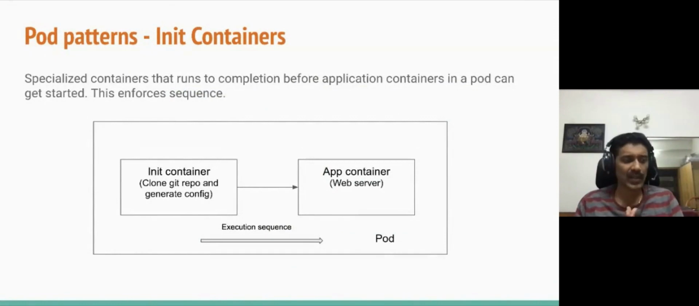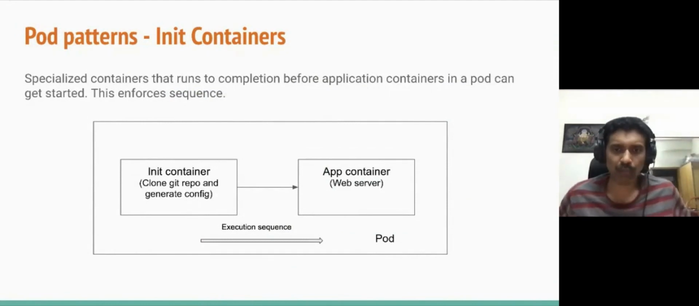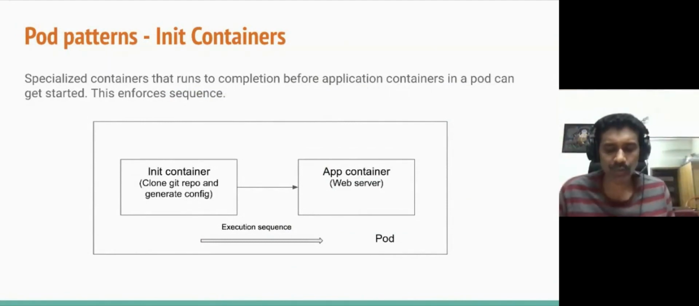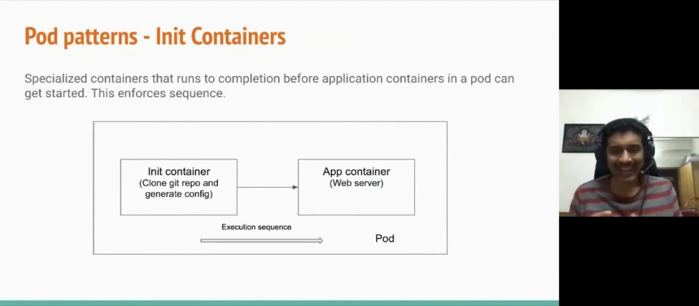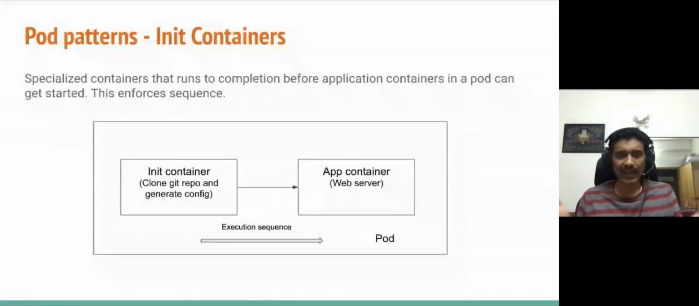Okay, the next set of things I want to talk about is the pod patterns. Kubernetes has this concept of pods, which allows you to put tightly related containers into a particular pod. And what's the advantage of putting tightly related containers together? There are different design patterns of putting containers into a pod. I'll talk about a few example cases.